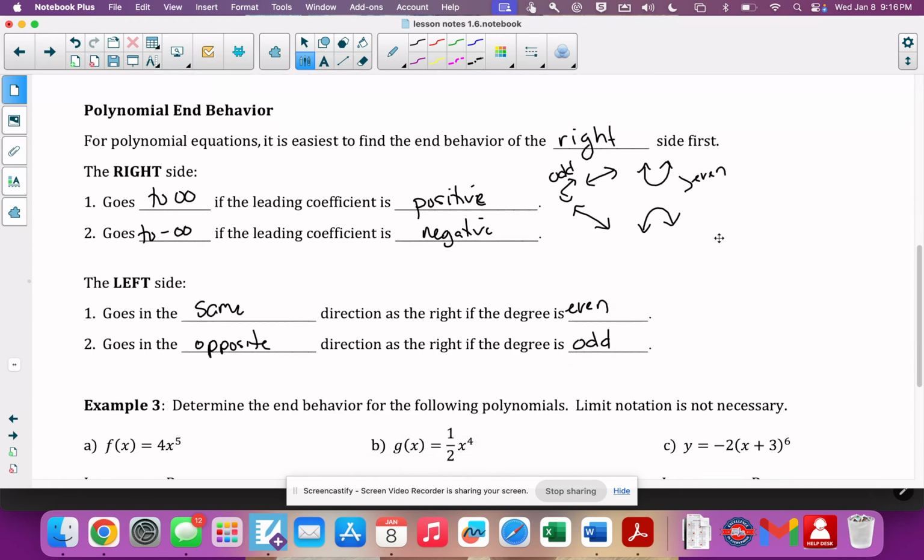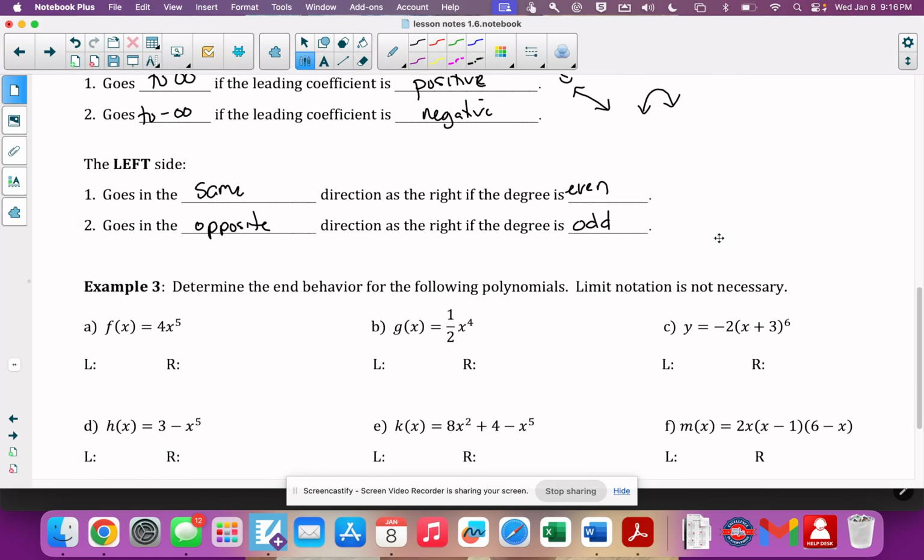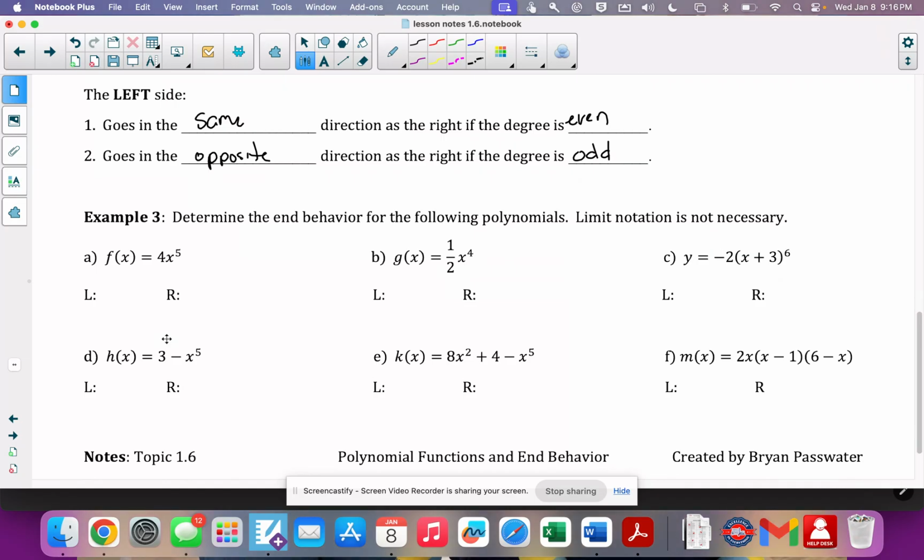All right, so based on leading coefficient and degree, we're going to actually talk about the end behavior. This is a positive leading coefficient and an odd degree. So positive and odd is going to look like this. As x goes toward negative infinity, y is going to go towards negative infinity. On the right side, as x goes towards positive infinity, y goes toward positive infinity.